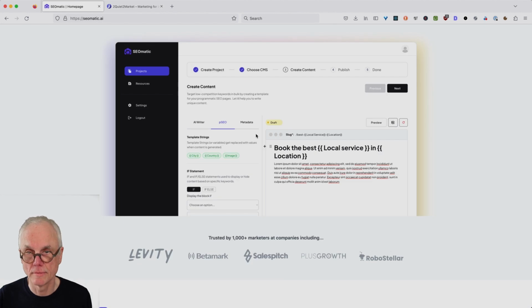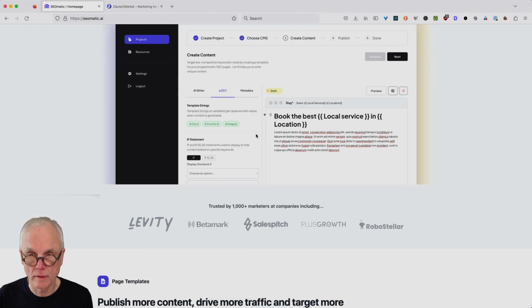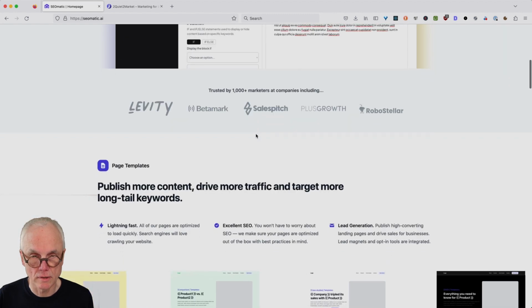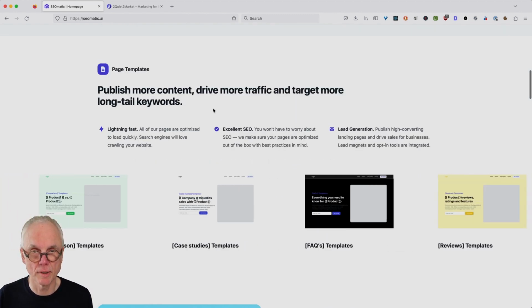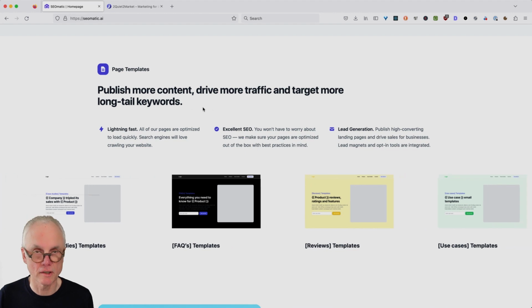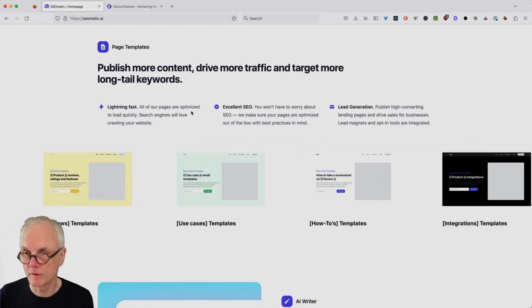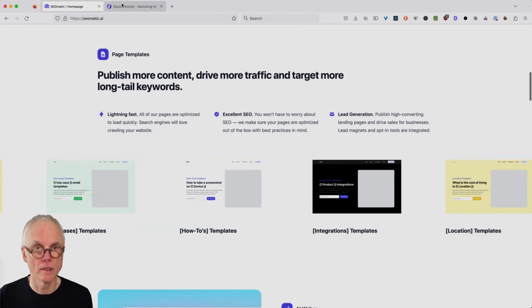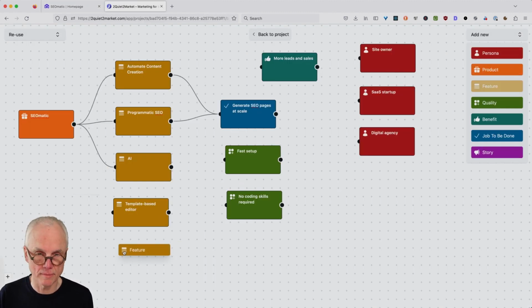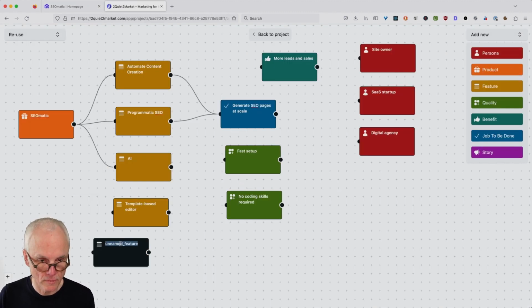And what else do we have? Creating content. Page templates here. Publish more content, drive more traffic, and target more long tail keywords. Lightning fast, excellent SEO, and for lead generation. Yeah, so page templates would be a feature.